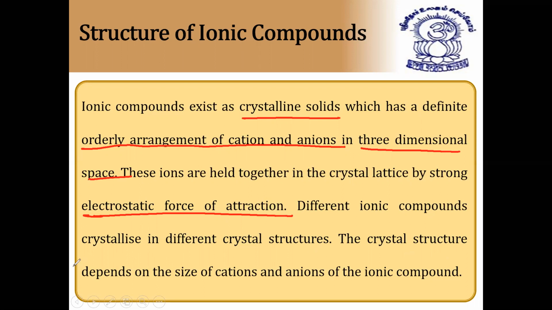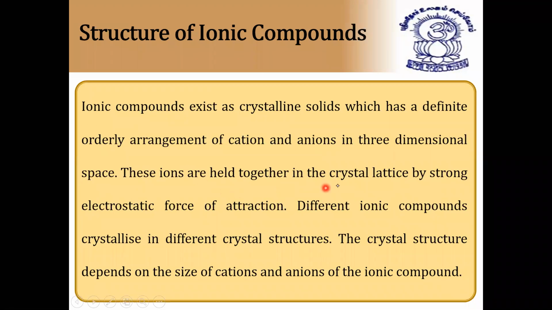The crystal structure depends upon the size of cations and anions of the ionic compound. These points are very important. More about the structure of ionic compounds you will be learning in class 12, in the chapter named solid state.